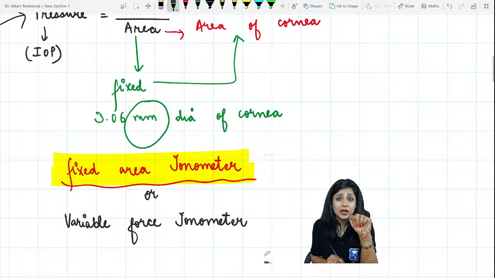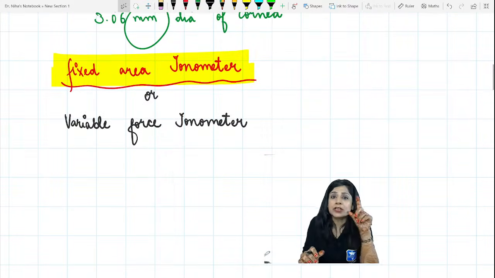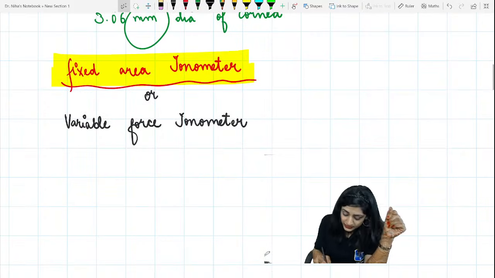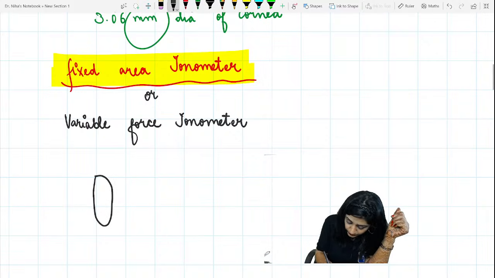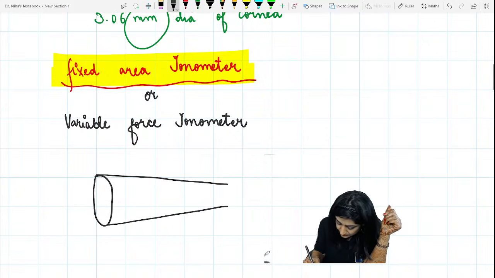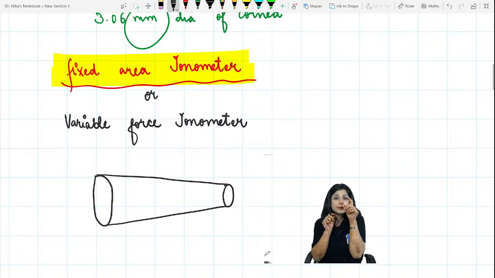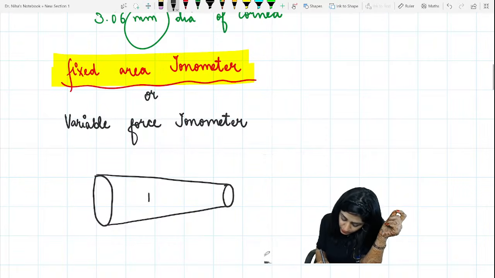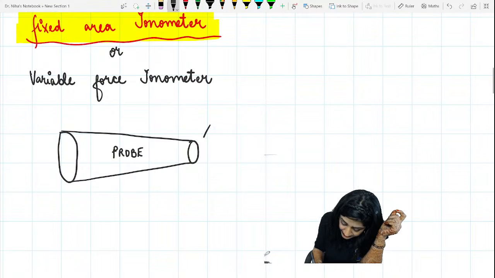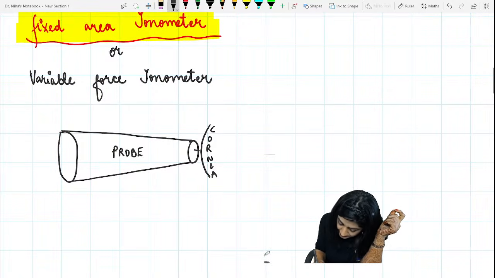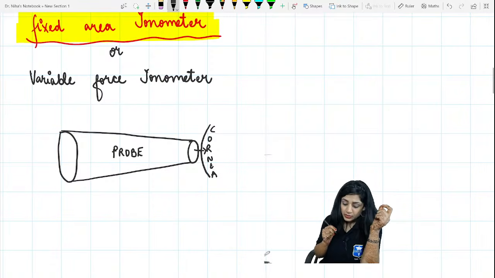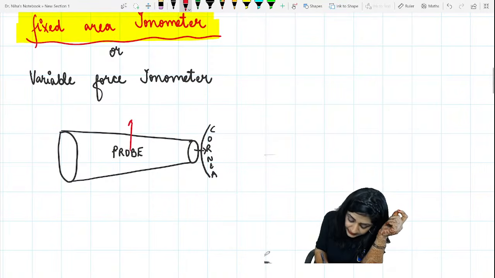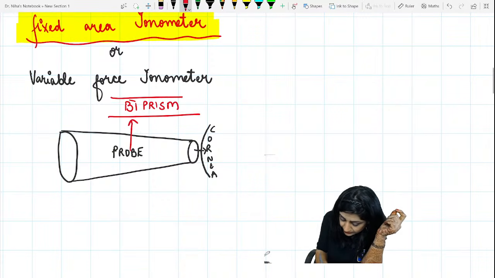Okay, now let me describe the important points on how to see it. When you are seeing it, it has a probe, something like this. This is the probe of the Goldmann applanation tonometer. This probe goes and touches the cornea. This is the cornea, like this. Now this probe contains a biprism, a double prism.